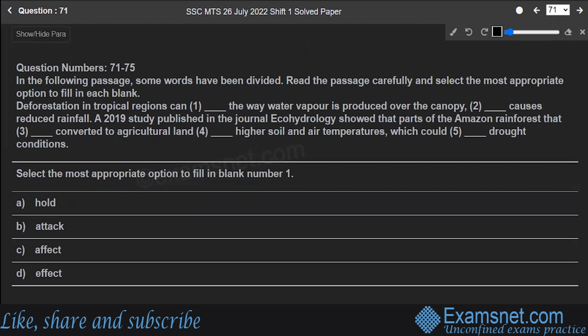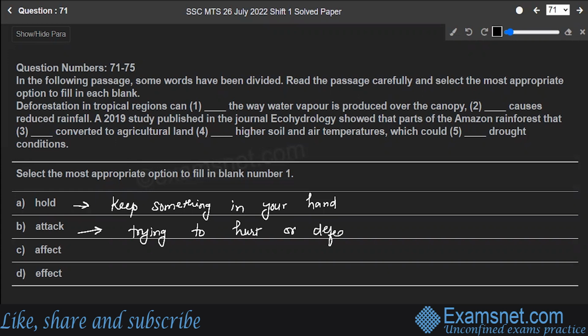Let's understand the meanings first. Hold means to keep something in your hand. Attack means trying to hurt or defeat. Affect means to influence someone.